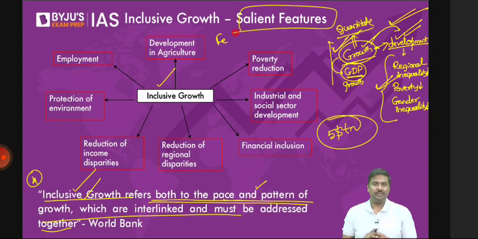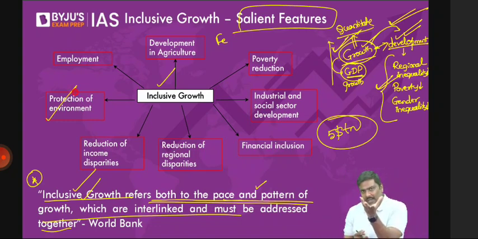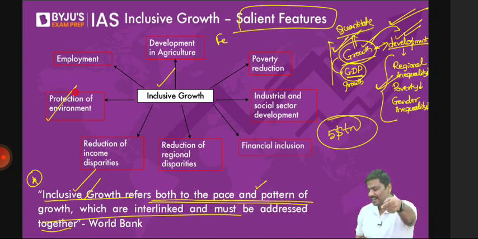For example, the emissions should be very low. You should not be emitting a lot. And please remember, the protection of the environment is also very important. Why? If you keep on polluting, the global average temperature will go up. If the average global temperature goes up, the first impact will be melting of ice, floods taking place, economic activity being affected, and more importantly, the agriculture sector getting affected.